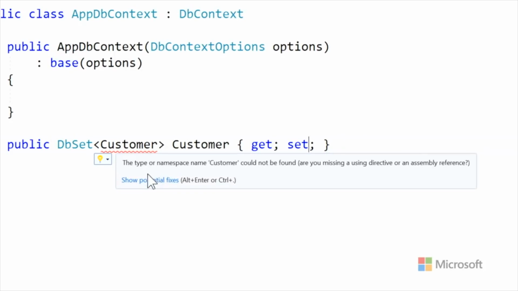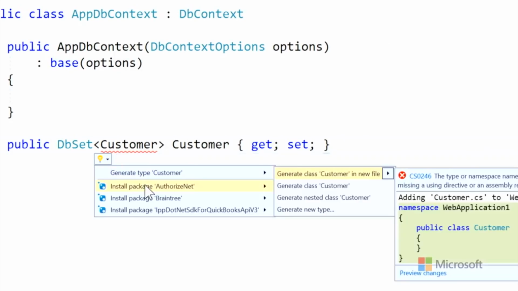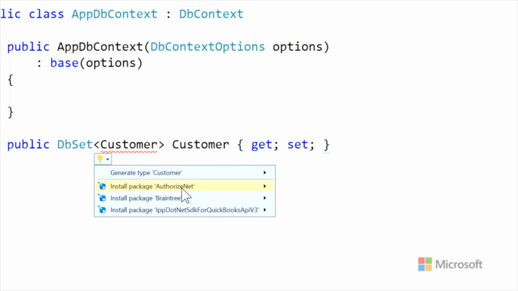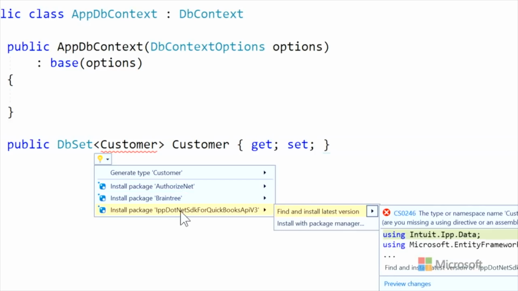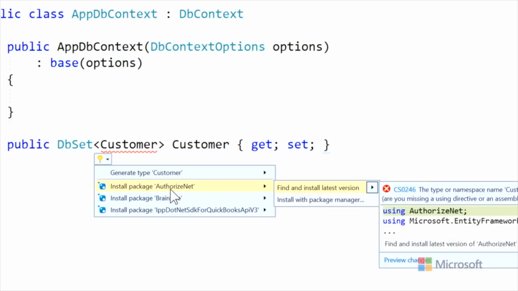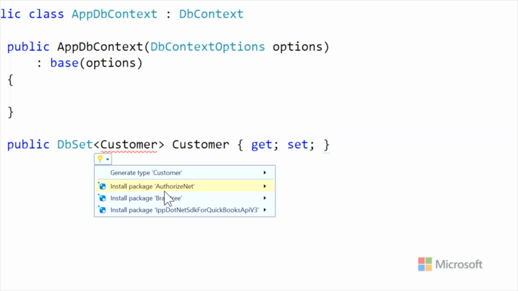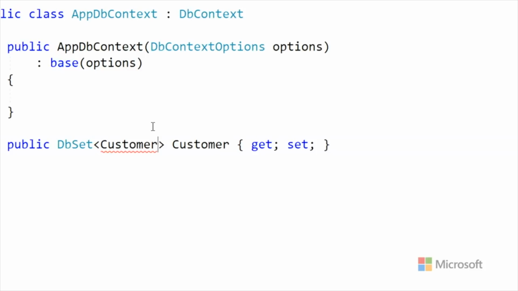I could type Control Dot, but I'm going to click Show Potential Fixes. This is kind of interesting. Here it's saying, well, I could go and make a customer for you. But look at this here. It's suggesting other packages that have the name Customer in them. So these are other NuGet packages up in the world. Isn't that cool? That's pretty cool. So there is a package out there that has the word customer in it. Now, I don't want those. But if I was doing something with JSON or some technology where I knew I would need the NuGet package later, it would go get it for me.